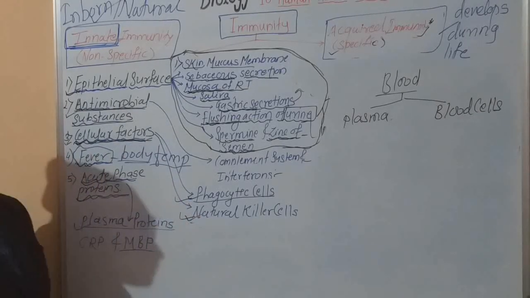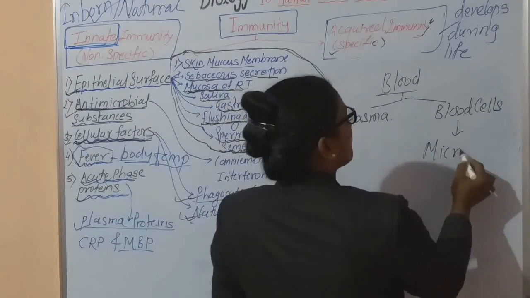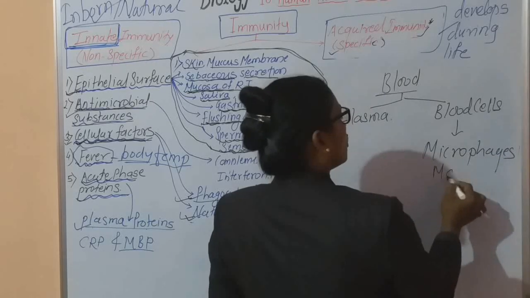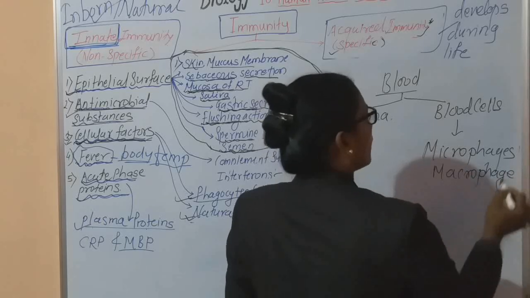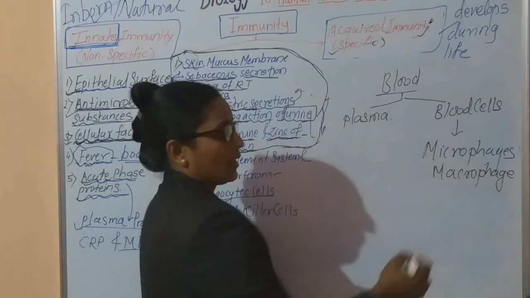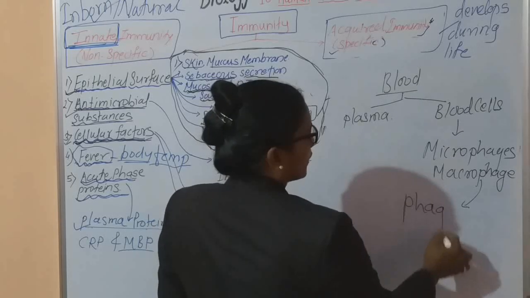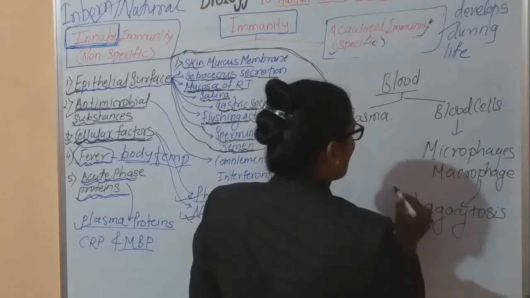Which are the cells? These blood cells, for example different macrophages, micro and macro, that is small and large. These cells perform an important action, that is phagocytosis. It is a very important point.